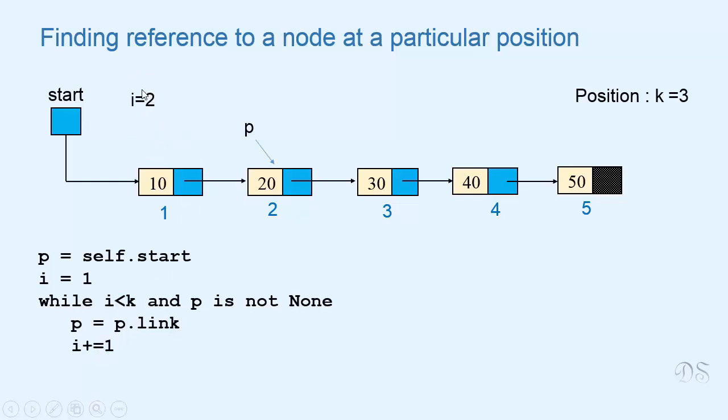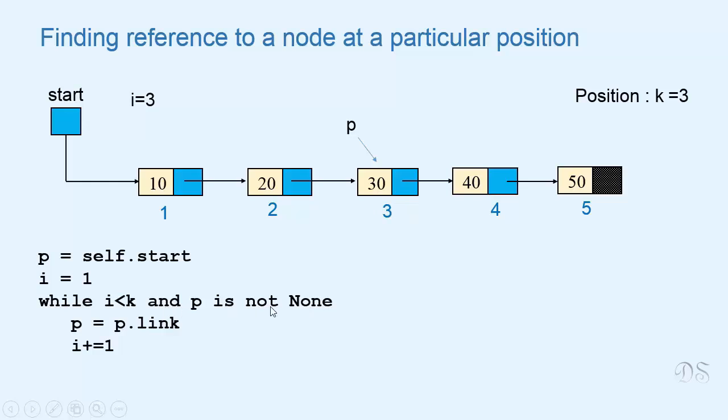Now again i is less than k and p is not None, so p is moved forward and the value of i is incremented. Now the value of i is not less than k, so this loop terminates. So we can see that when this loop terminates, p refers to the node that is at kth position in the list.